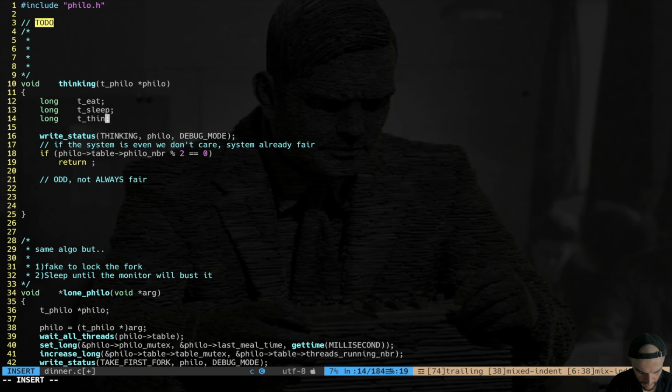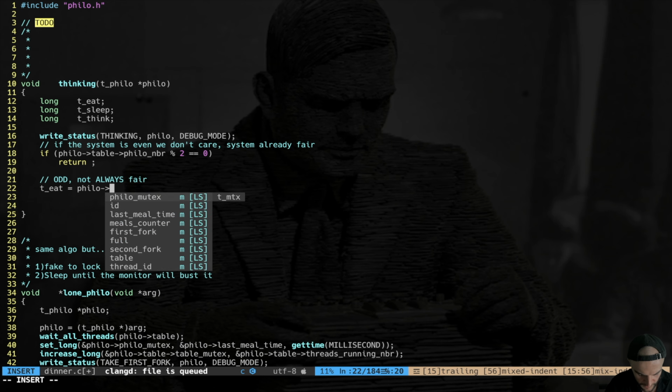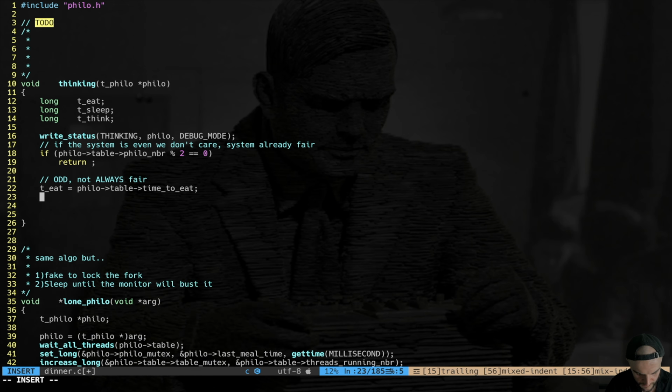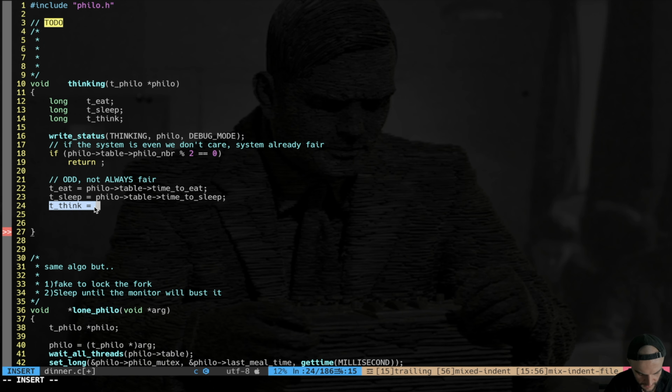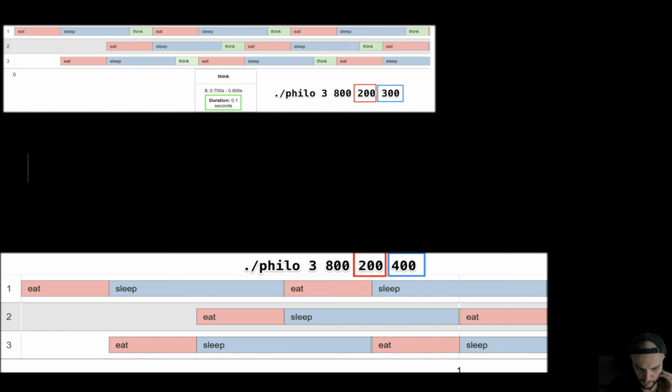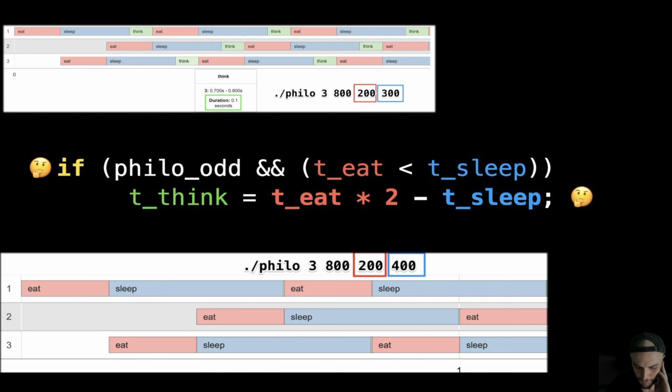Time to sleep, time to think. Okay. Time to eat is equal to philo table time to eat. Time to sleep is equal to philo table time to sleep. Time to think is equal to what we just saw previously, right? In an odd system, what is time to think? Just watch the images here. The formula is clear: it is time to eat per two minus time to sleep.